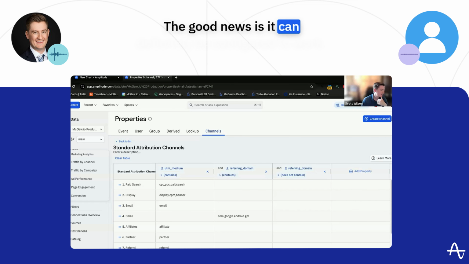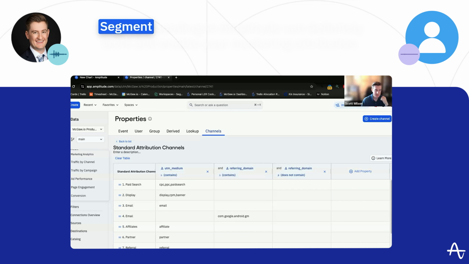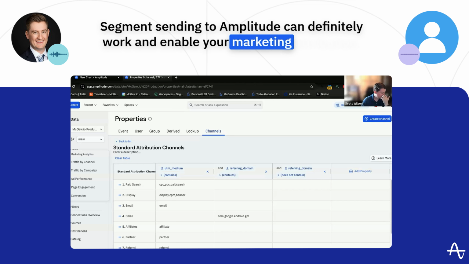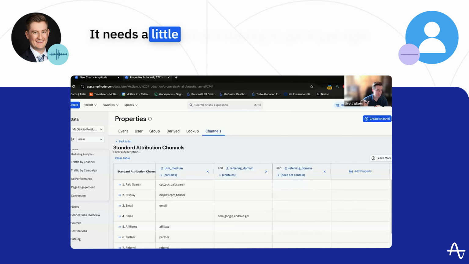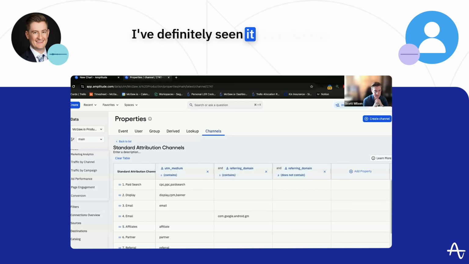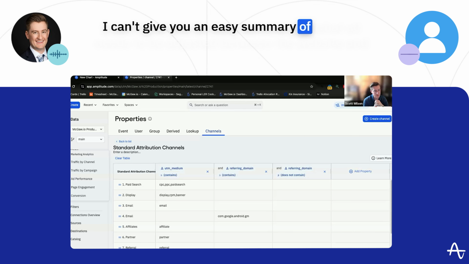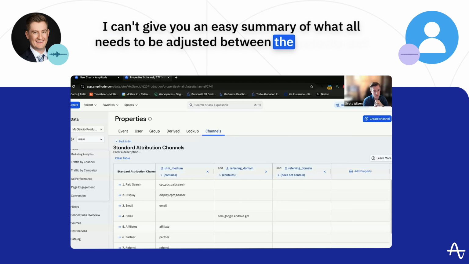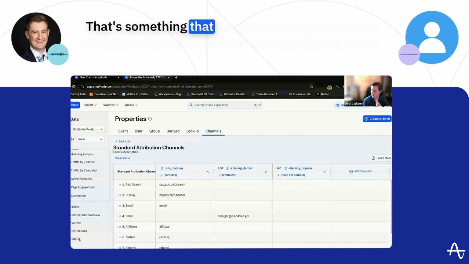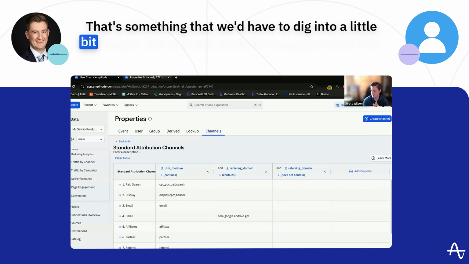The good news is it can definitely be configured to work. Segment sending to Amplitude can definitely work and enable your marketing attribution. It needs a little bit of tinkering to get it just right. I've definitely seen it done before. I can't give you an easy summary of what all needs to be adjusted between the website and the Amplitude destination within Segment. That's something that we'd have to dig into a little bit deeper, but can still work the way you need it to.